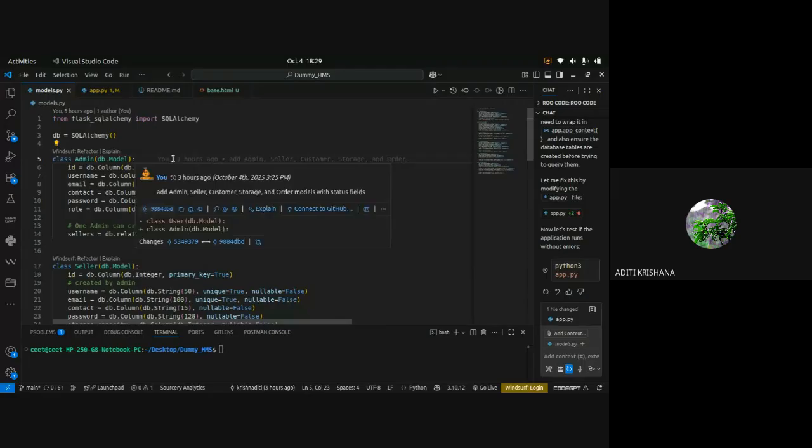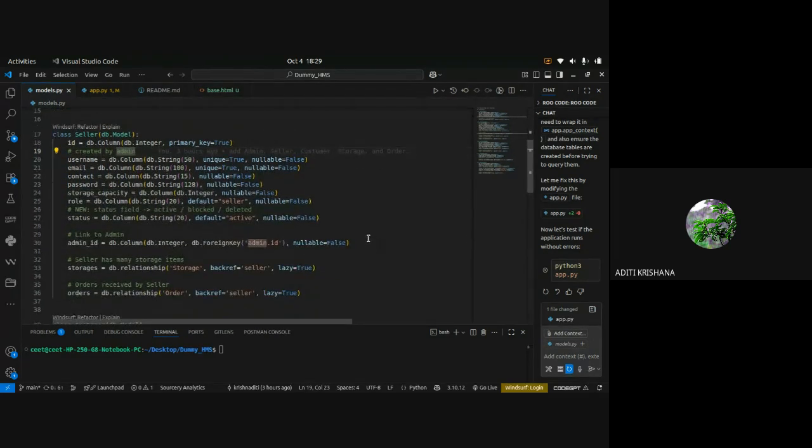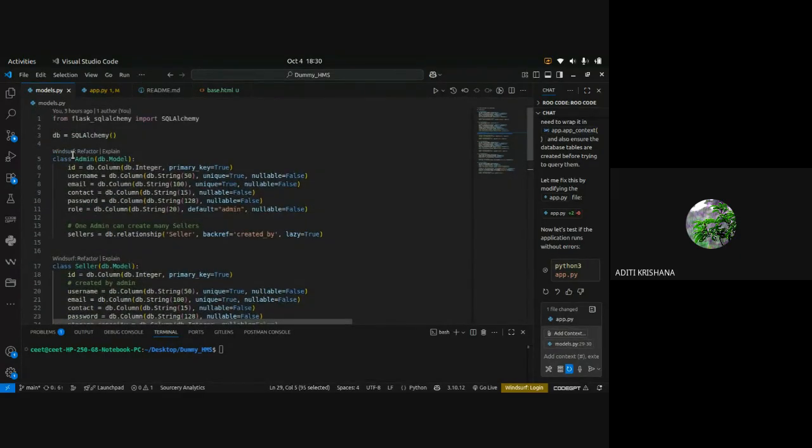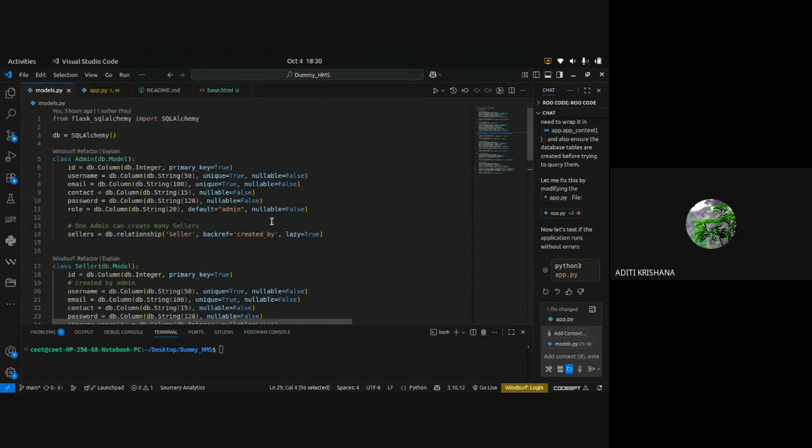First, look at the admin class, at what columns are made here, and if anyone has any doubt, you can ask me. Before that, you can see that once the foreign key is set up here, I have told the admin class that he has a relationship with the seller table. Why? Because once parent and child are connected, the child knows that he is coming through the parent. But the parent should also know that he has a relationship with the child.